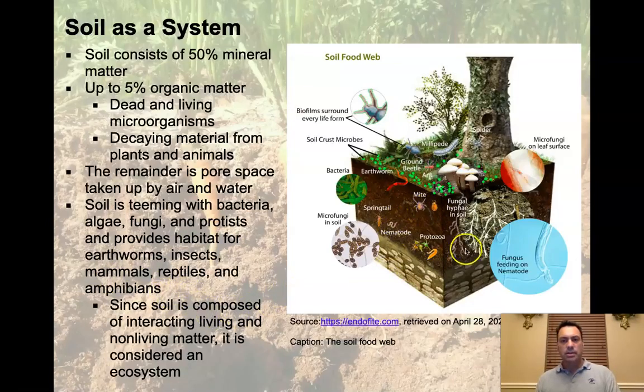Here we see in this block diagram earthworms, bacteria, springtail, and a nematode, protozoa. And of course, as insects slide through the soil, they have little biofilms on them that make them feel slippery, but it helps them work their way through this soil matter. Now, since soil is composed of interacting living and non-living matter, it is considered an ecosystem.